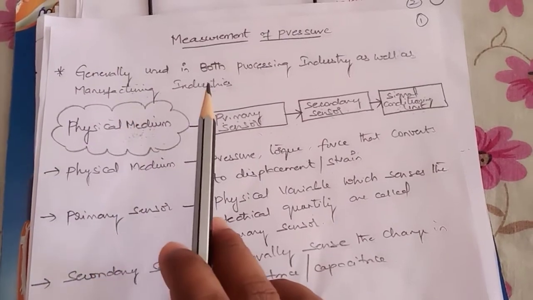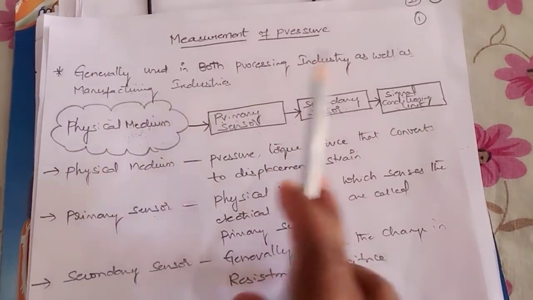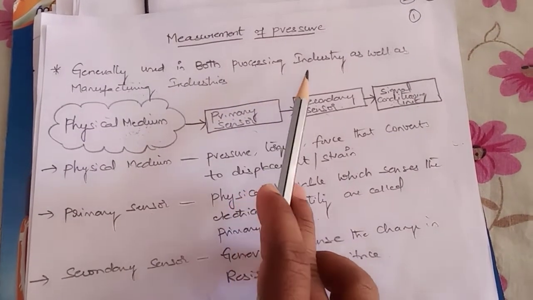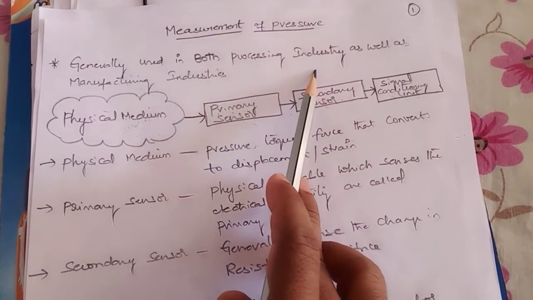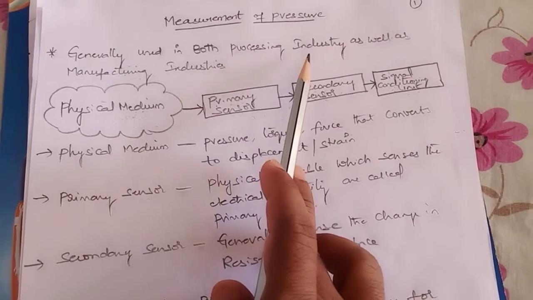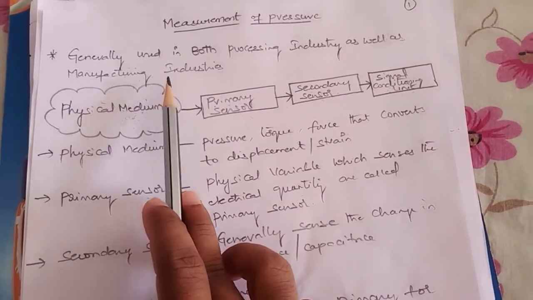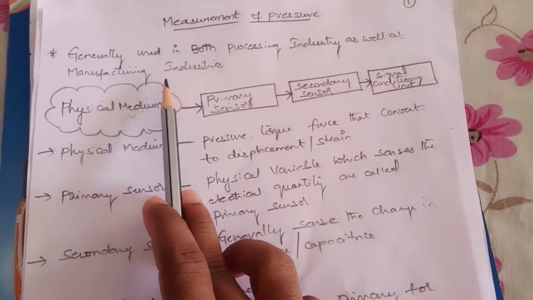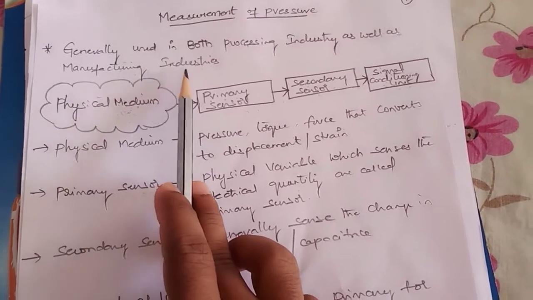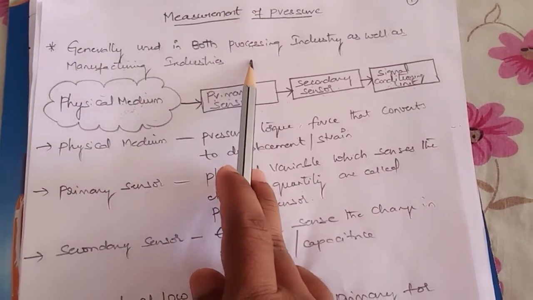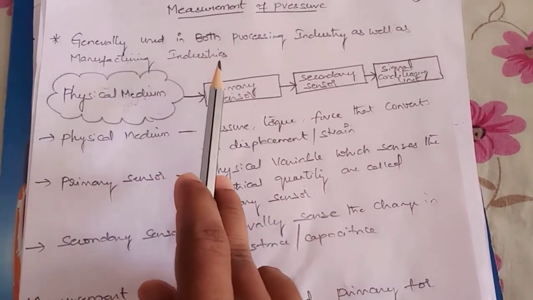So generally pressure is measured in both processing industries as well as manufacturing industries. What are processing industries? Those which continuously produce the product, for example, sausage industries. Next, manufacturing industries. What are manufacturing industries? They make use of raw material and prepare materials out of it, that is called manufacturing industries. So measurement of pressure is carried out in both processing industries and manufacturing industries.